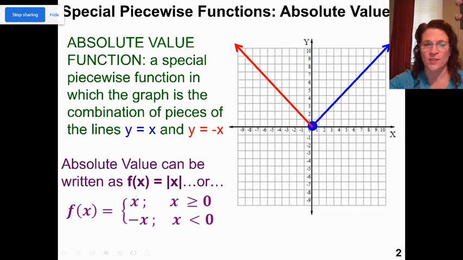Or we can write it as a piecewise. So f of x equals x when x is greater than or equal to 0, and f of x equals negative x when x is less than 0. I personally like the absolute value symbol because it's quicker and easier, but you can write it either way. They're both just as correct.